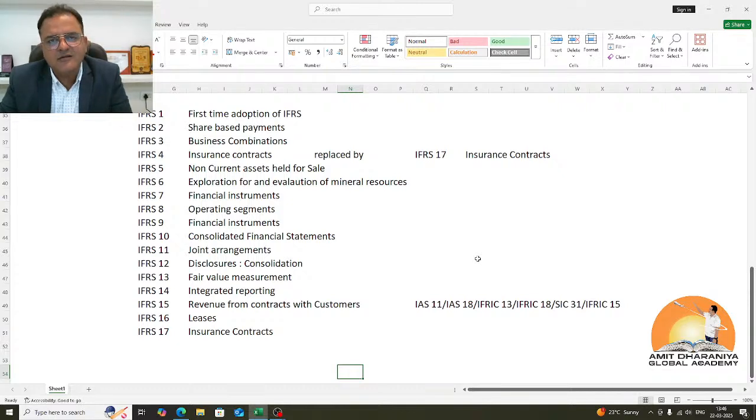gets applicable. Then for customer loyalty programs, there was an interpretation known as IFRS 13. For transfer of assets from customers, IFRS 18. For barter transactions, SSC 31. Many interpretations, many accounting standards, creating a lot of confusion for revenue accounting. So there was a respite finally on 1st January 2018, when a 5-step model of revenue accounting was introduced.